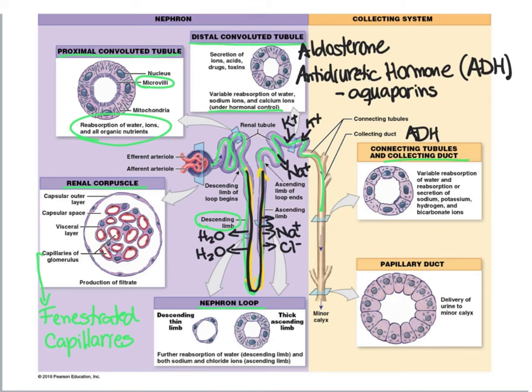We can just call urine when it's out of the collecting duct, and that's when it reaches the minor calyx. So the first part where we can call urine is the minor calyx.